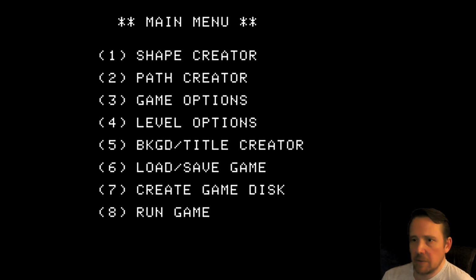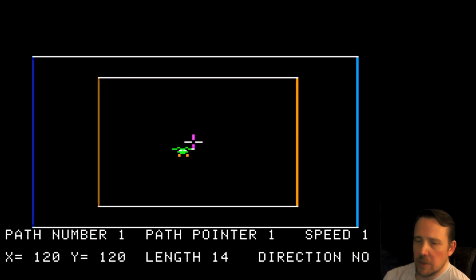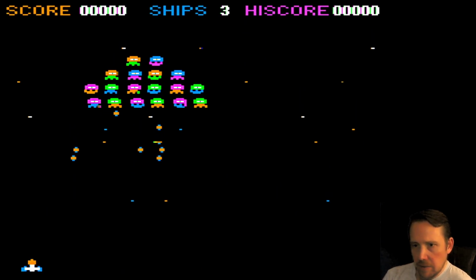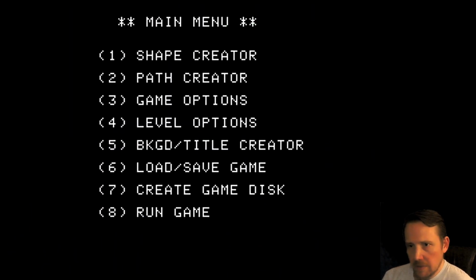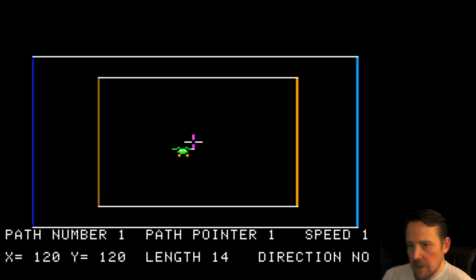Let's check out the path creator. Option 2 here. So here you can set the paths. I think it's IJKM. So that would just be a back and forth path. I think we can go back out. Yeah, now you can see they're following that path. Let's do a little something different here. You can get fancy with this if you want. I don't know that I'm going to get too fancy. Let's see how that works.